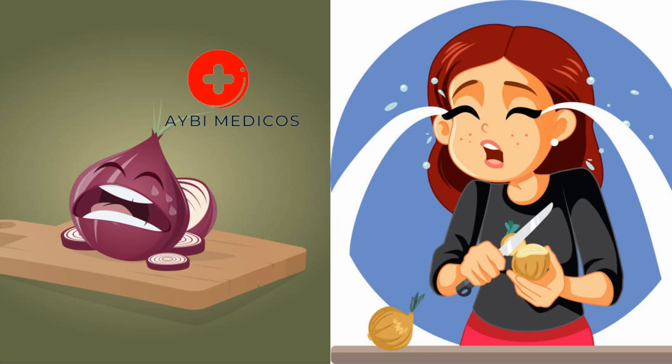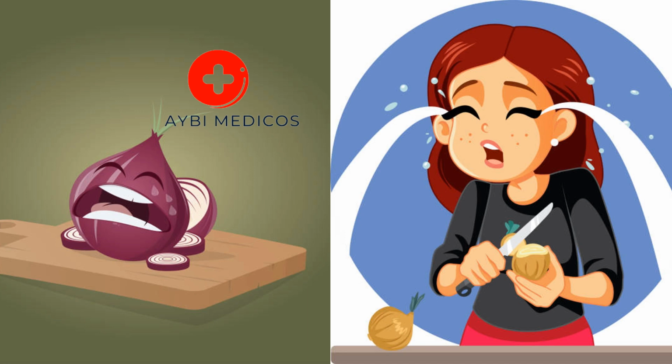Onions make you cry due to a chemical reaction that occurs when you cut, chop, or otherwise damage their tissues. This reaction involves several steps and compounds, primarily involving sulfur compounds and enzymes. Here's a detailed explanation of why onions make you cry.